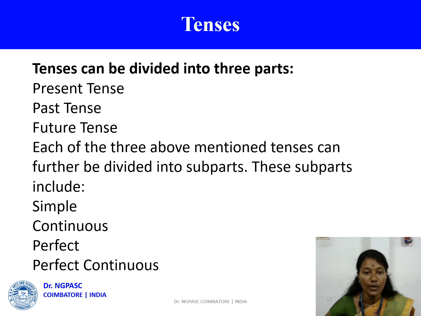Now we see the subparts of past tense: simple past tense, past continuous tense, past perfect tense, past perfect continuous tense. Now we see the subparts of future tense: simple future tense, future continuous tense, future perfect tense, future perfect continuous tense.